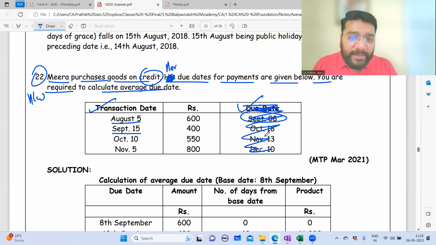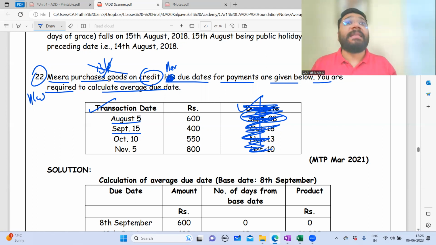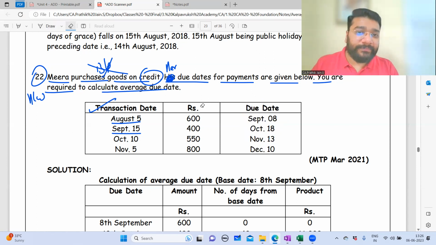In this question, they have given the due date. Since the due date is given, it all looks like a bill because they've added 3 grace days. So this is a bills payable transaction. I just gave you an example: imagine the due date is not given, and nowhere do they mention that this is bills payable. Then what to do is what I'm trying to say. Are you able to follow? Online people, hello? Yes, sir.